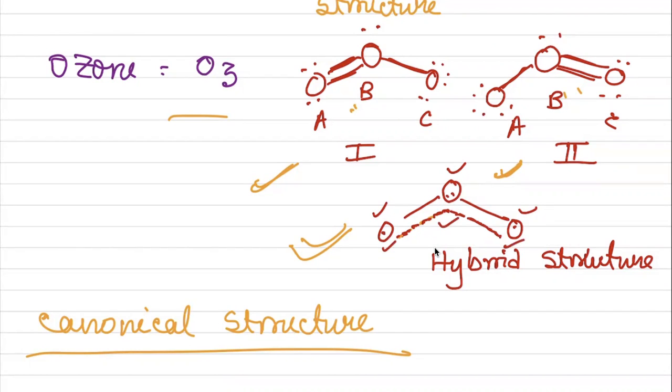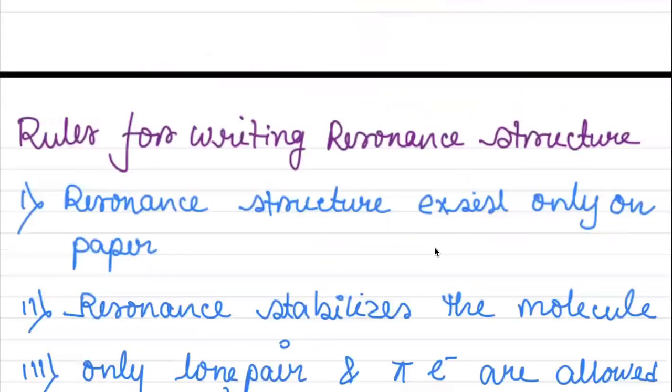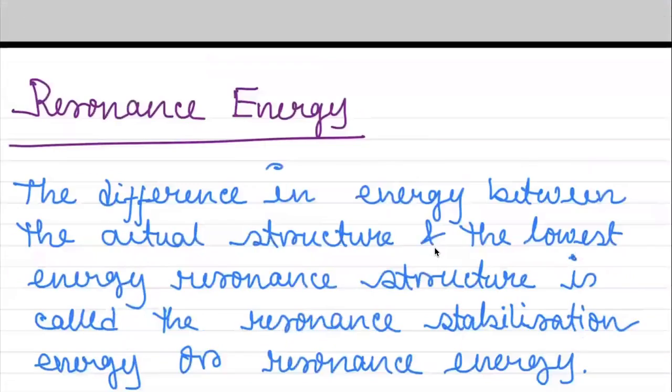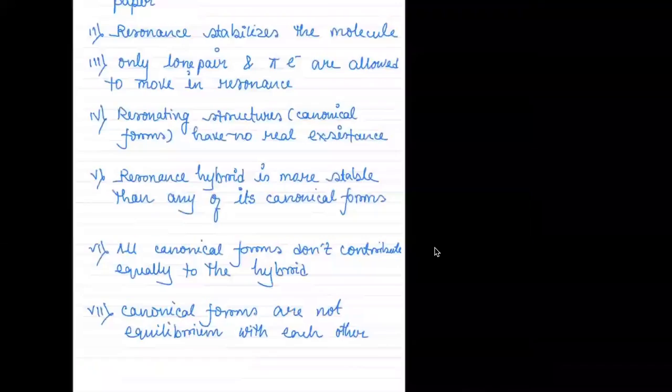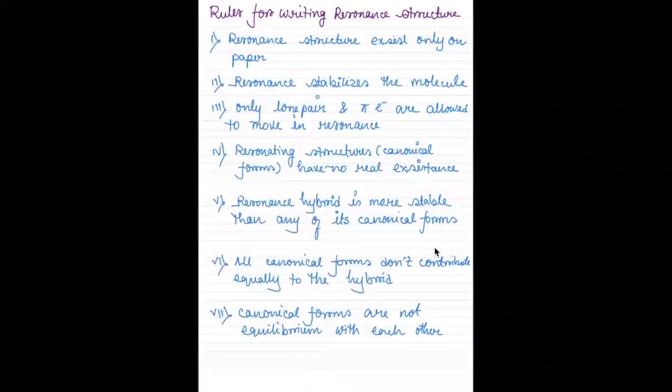That is the main thing. Understood? Yes, ma'am. So these are the rules for writing resonance structure. This is very, very important.